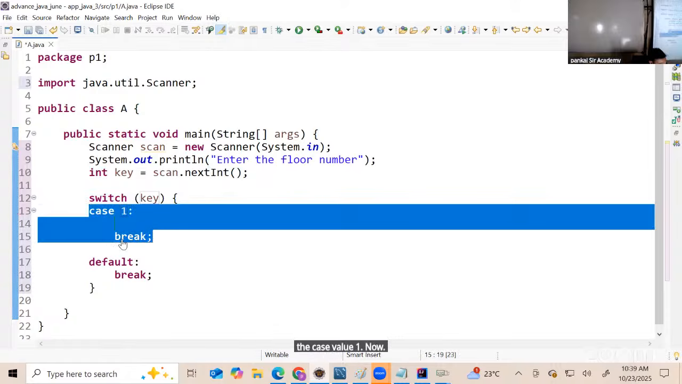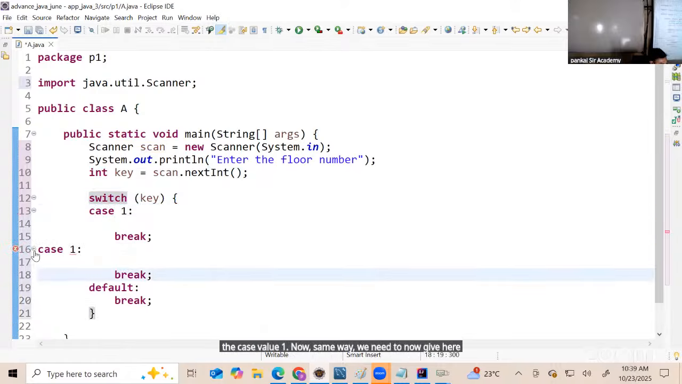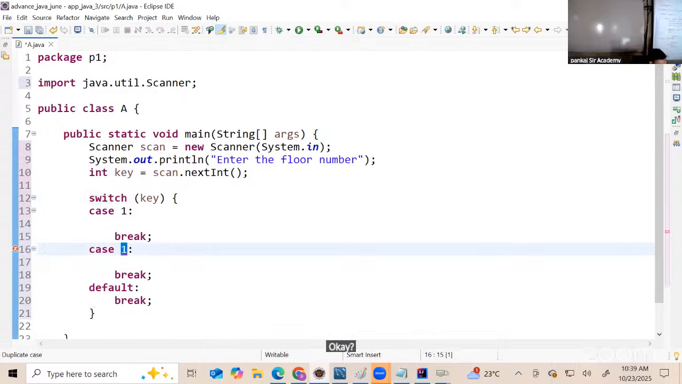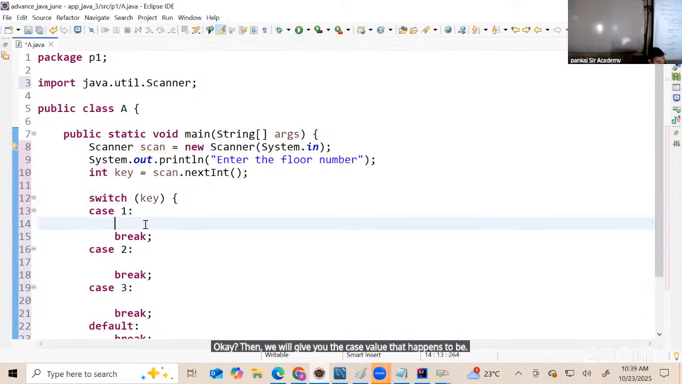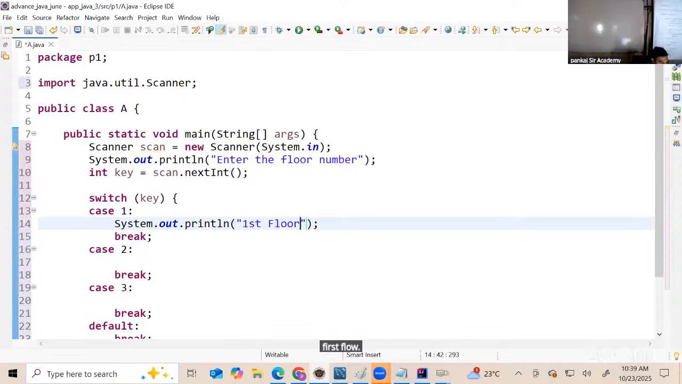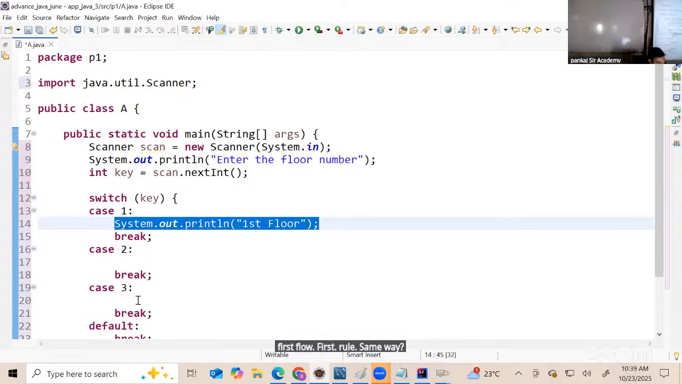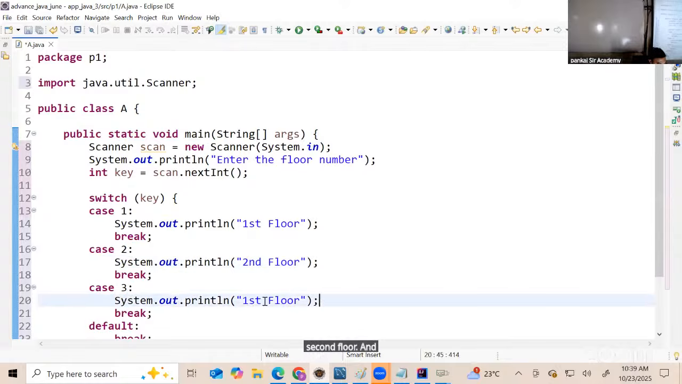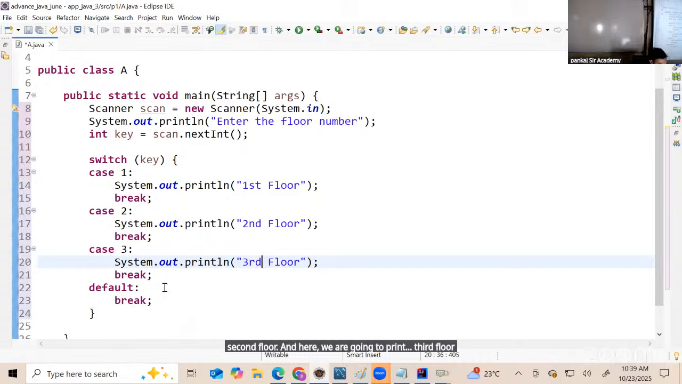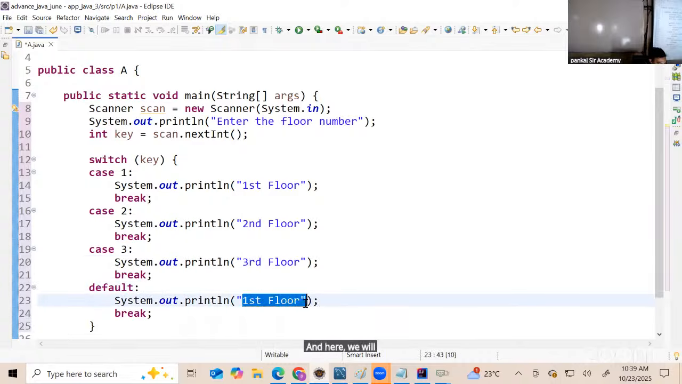Now same way, we need to give here the case value 2. Then we will give here the case value that happens to be 3. Now here in case 1, I'm going to write down first floor. Same way, here I will print second floor. And here we are going to print third floor. And here we will give it as invalid input.